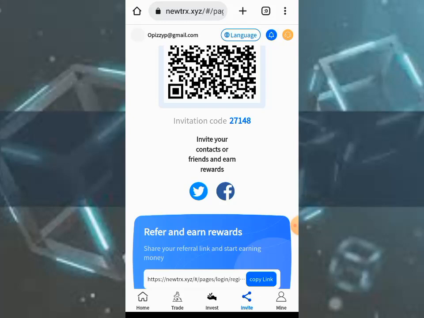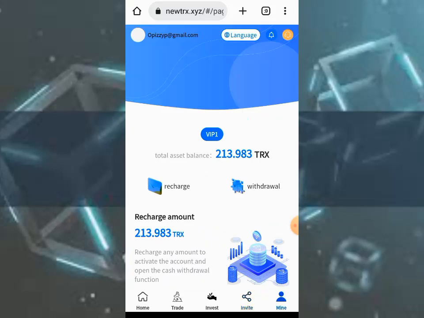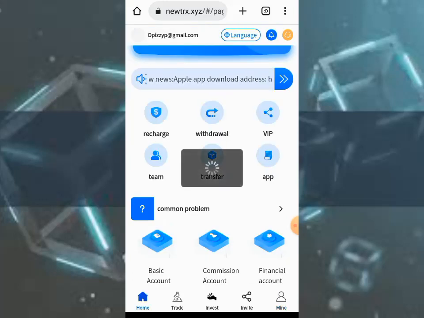So these are the two platforms I think can pay you USDT for now.